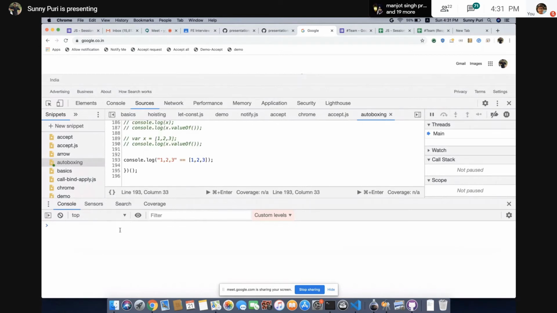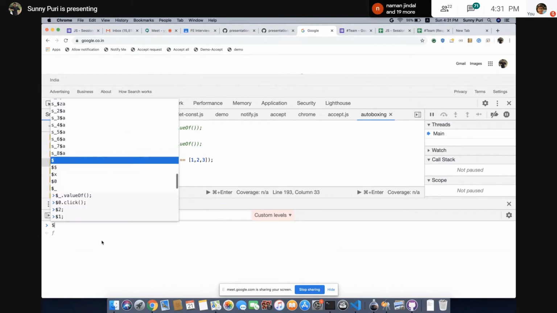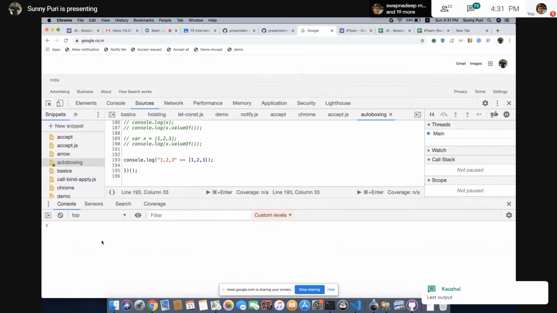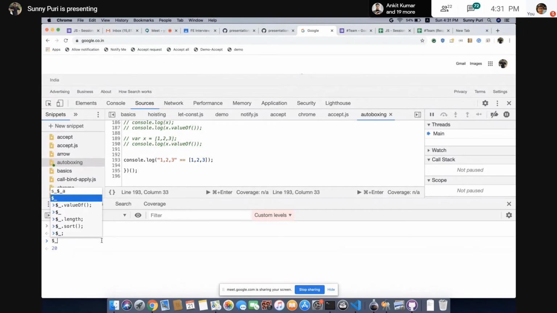So what is dollar underscore? Dollar underscore will give you the last computed value. For example, suppose 10 plus 10 is giving you 20, right? So dollar underscore will give you the last computed value. So what I have done at that time is, instead of copying it, I have used dollar underscore dot valueOf.